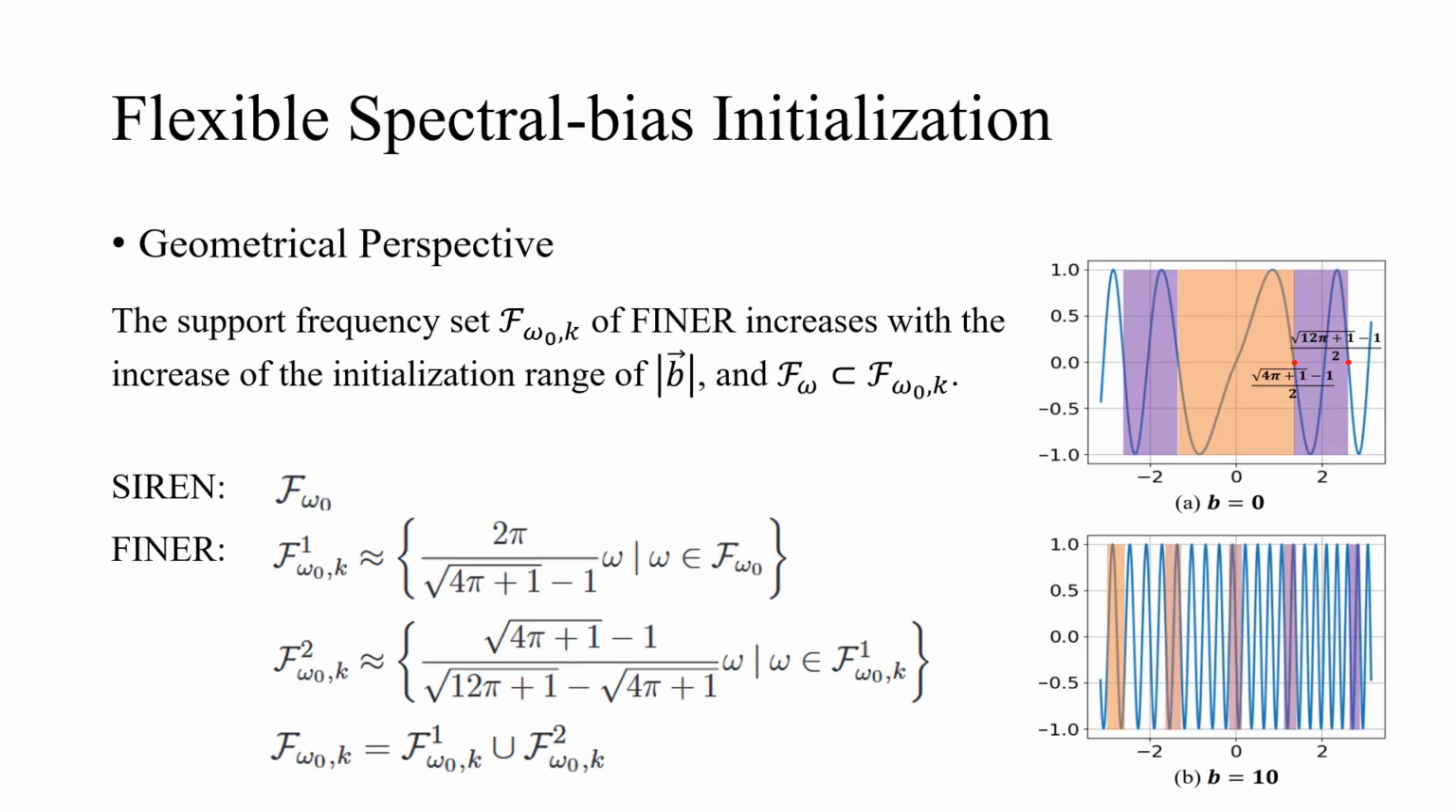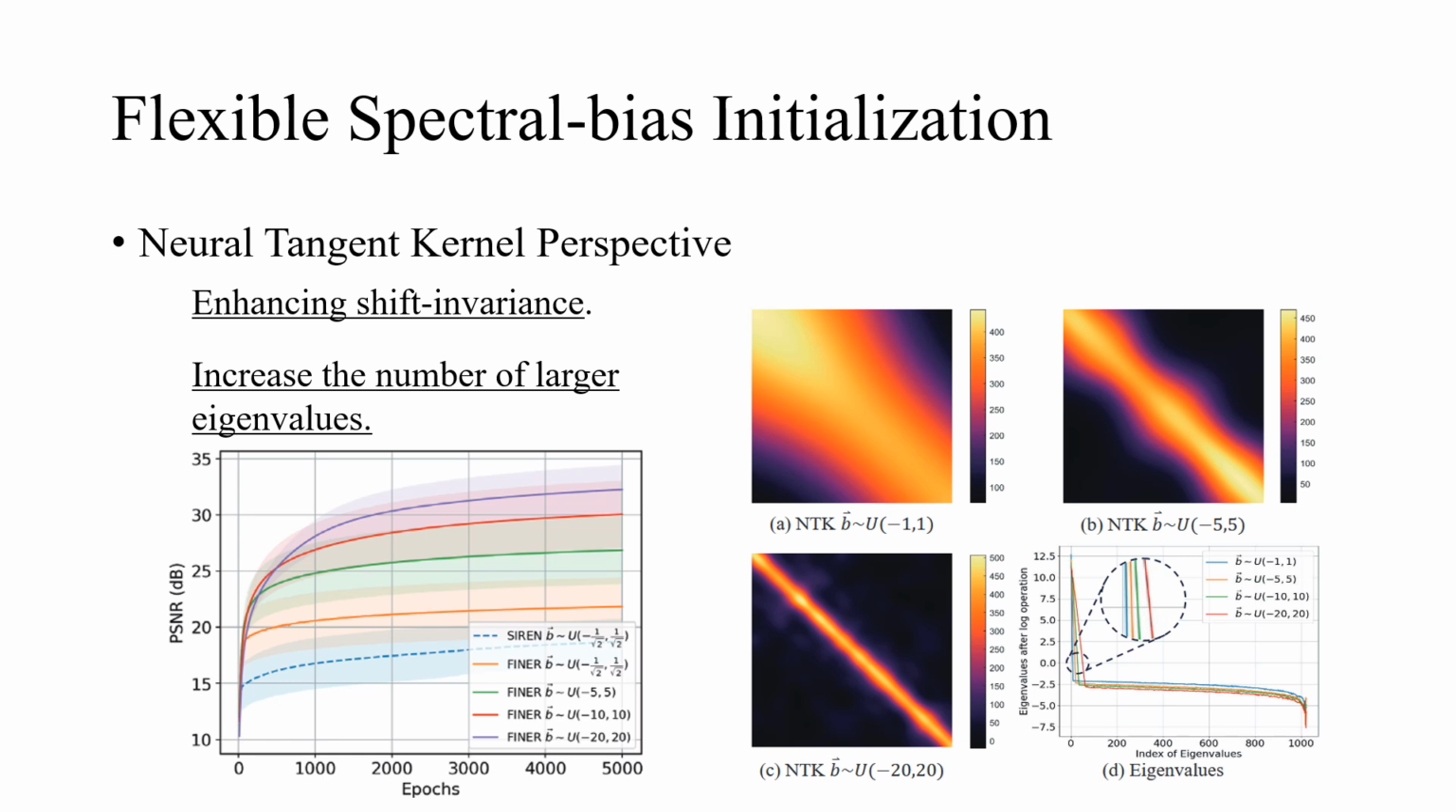From the geometrical perspective, the supported frequency set of FINR increases with the increase of the initialization range of bias, and the supported frequency set of Siren is a subset of that of FINR. From the neural tangent kernel perspective, increasing the bias enhances the diagonal elements while keeping the non-diagonal elements very small, resulting in a diagonally enhanced kernel. This stronger diagonal property improves shift invariance, reducing coupling between training set coordinates and facilitating better signal learning, as shown